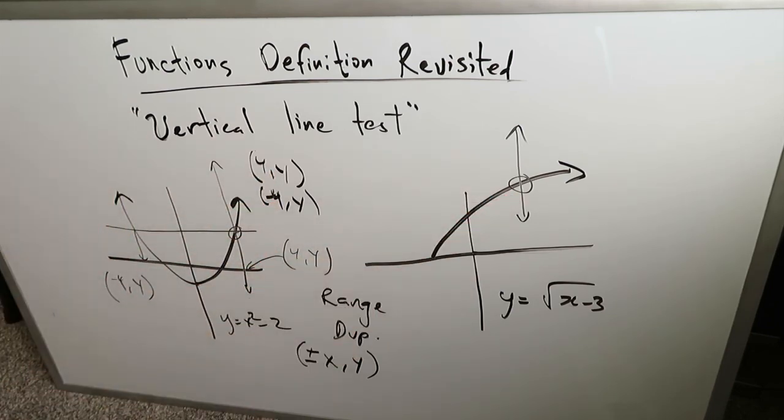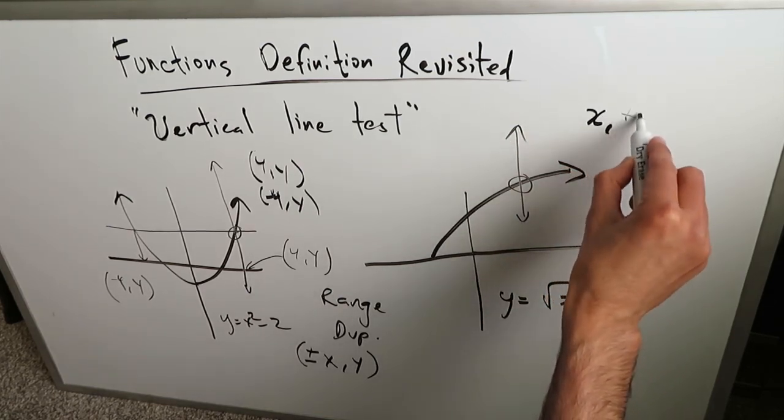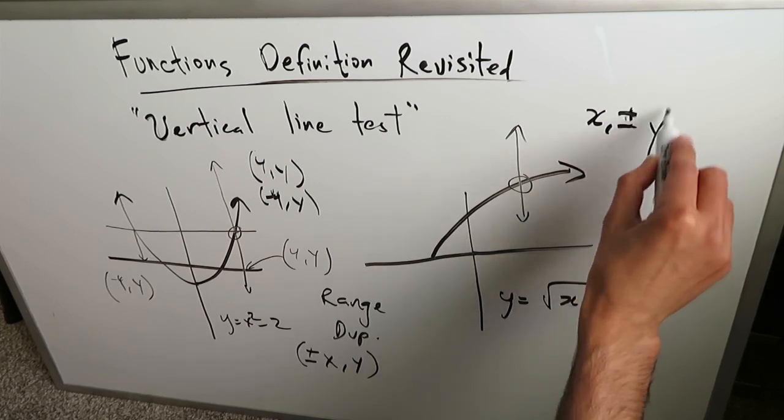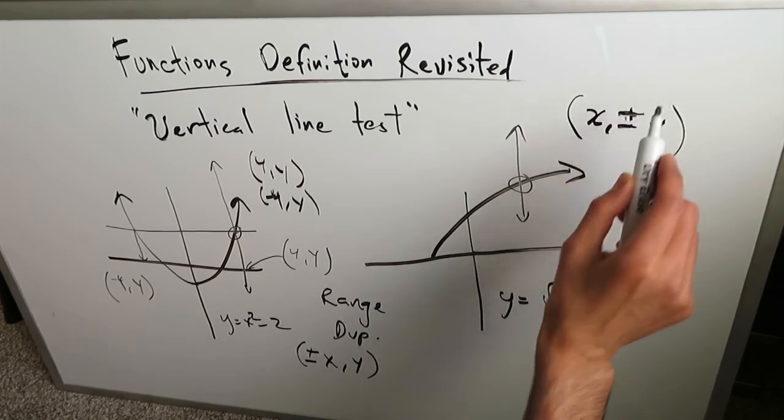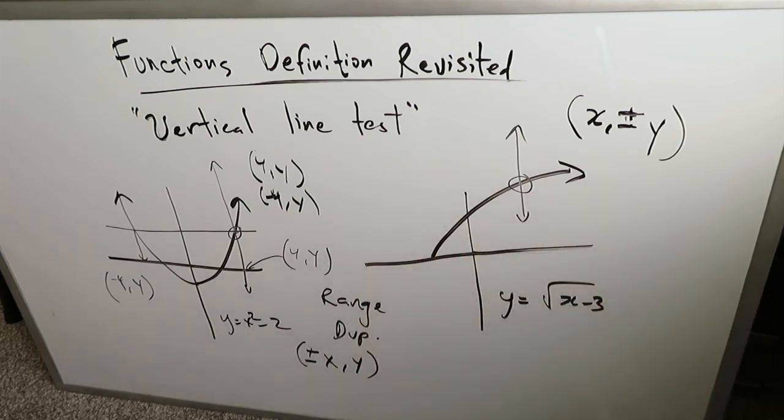Now look over here. There's absolutely no instance where we have this effect going on. We have no instance of this, where we have x comma plus and minus y. X comma plus and minus y would be domain duplication and would spoil your function. We don't see that at all over here. We have a clear function all the way through. Just like this, linear lines are also clearly functions. You can have logarithmic functions, exponential functions, natural log functions. They're all functions. Even sine and cosine, the trigonometric functions, they're all functions.